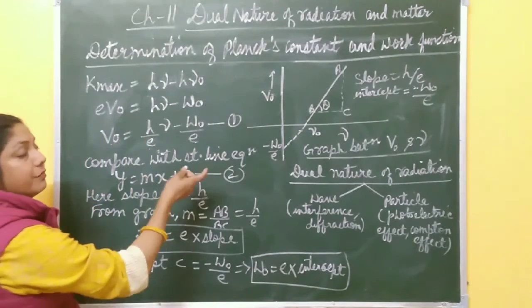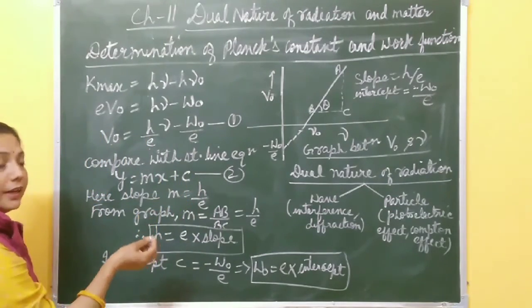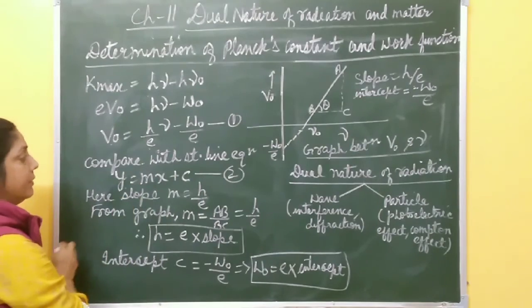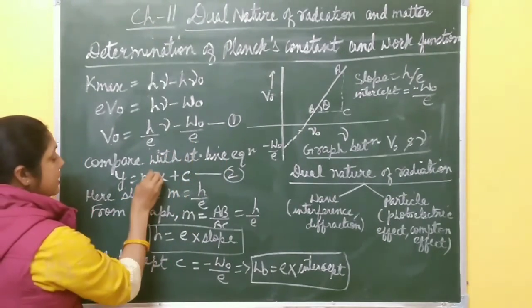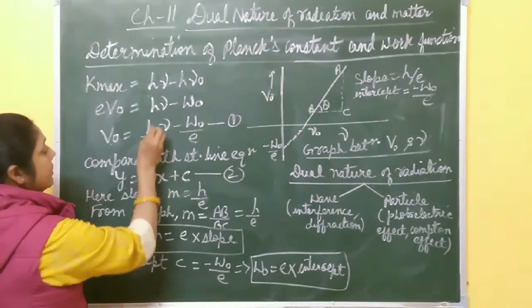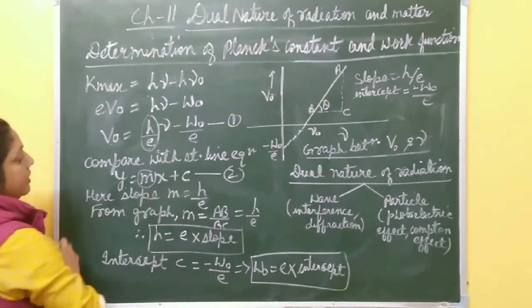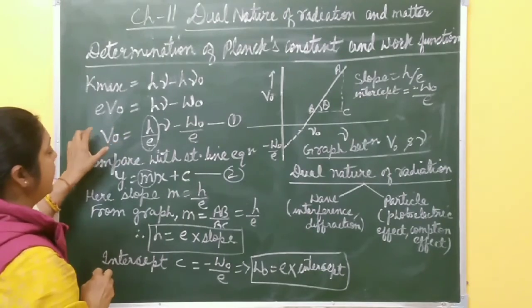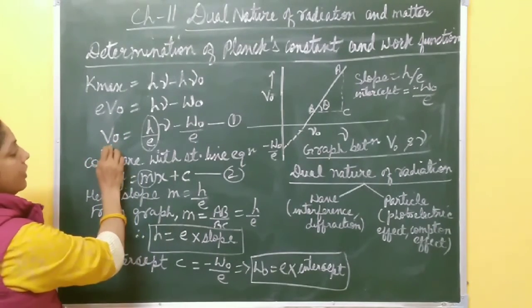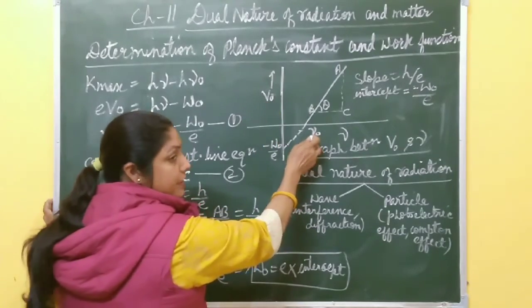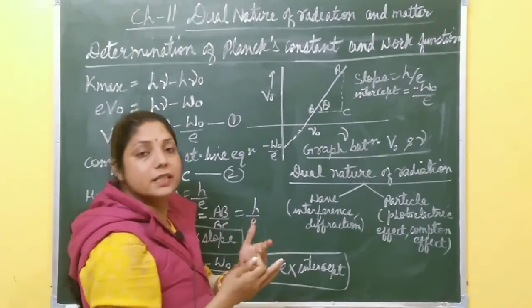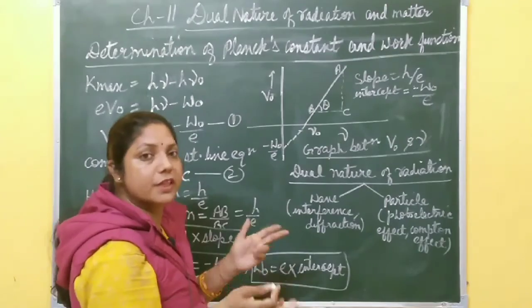Compare this equation with a straight line equation. What is the straight line equation? y equal to mx plus c. When you compare these two equations, the slope is equal to h by e. When you plot a graph between stopping potential V naught and frequency, you know that when you increase the frequency, the stopping potential also increases, as we already discussed.